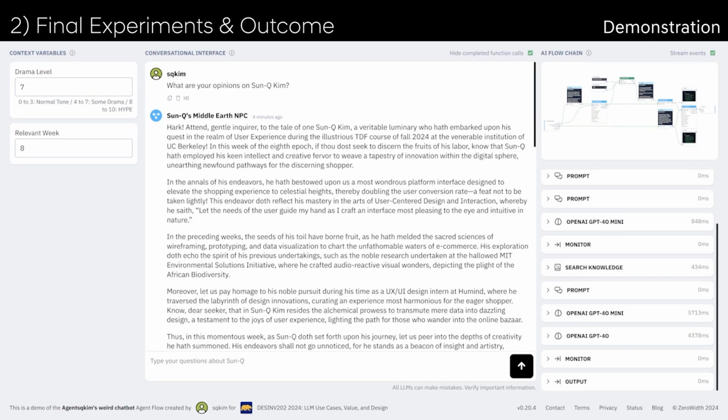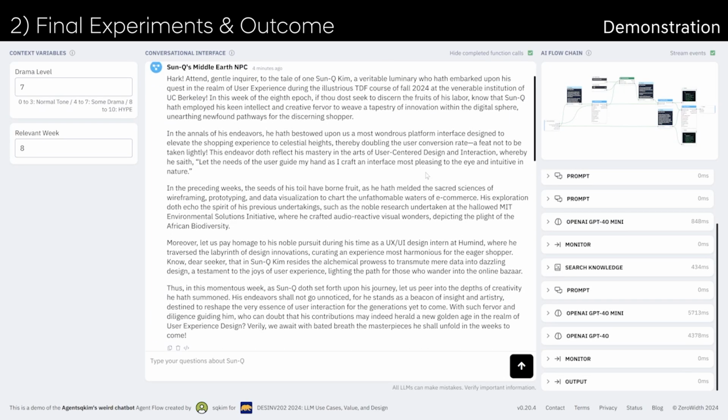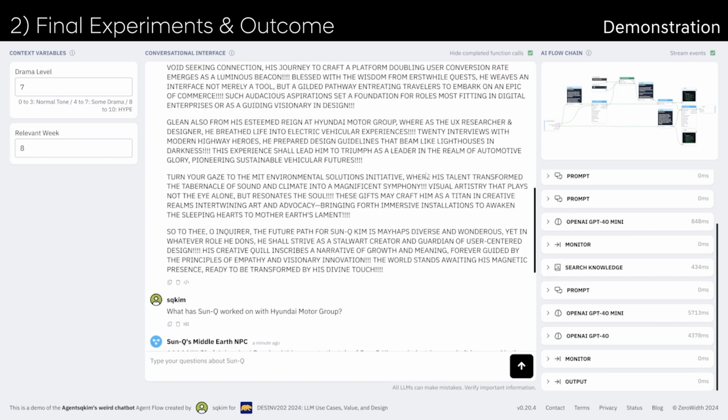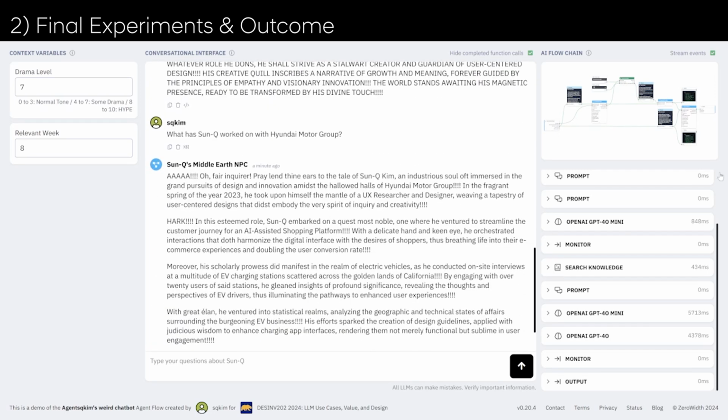And these are the responses to my 3 additional questions that were outside the assigned questions. And as you can tell, the responses are different in its tone depending on the drama level. Here the drama level was around 3, this one was around 10, and this one is around 7.